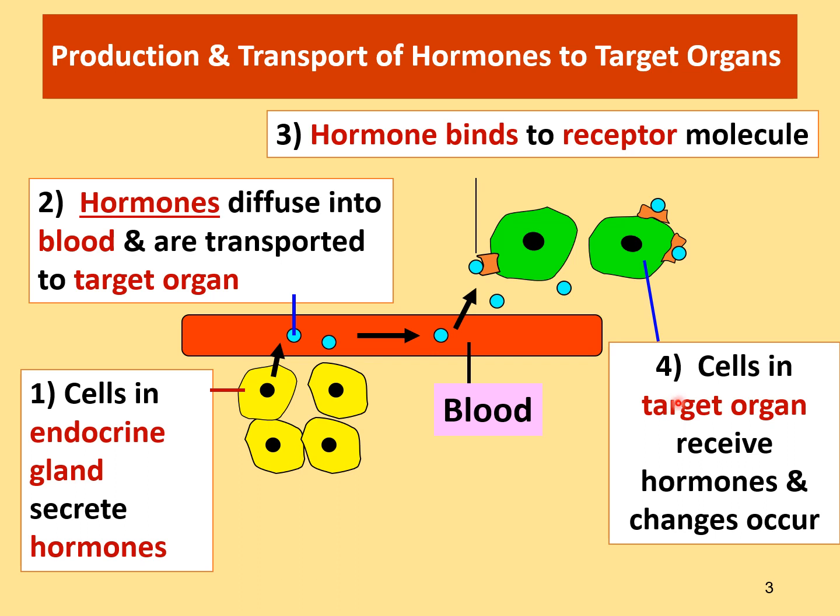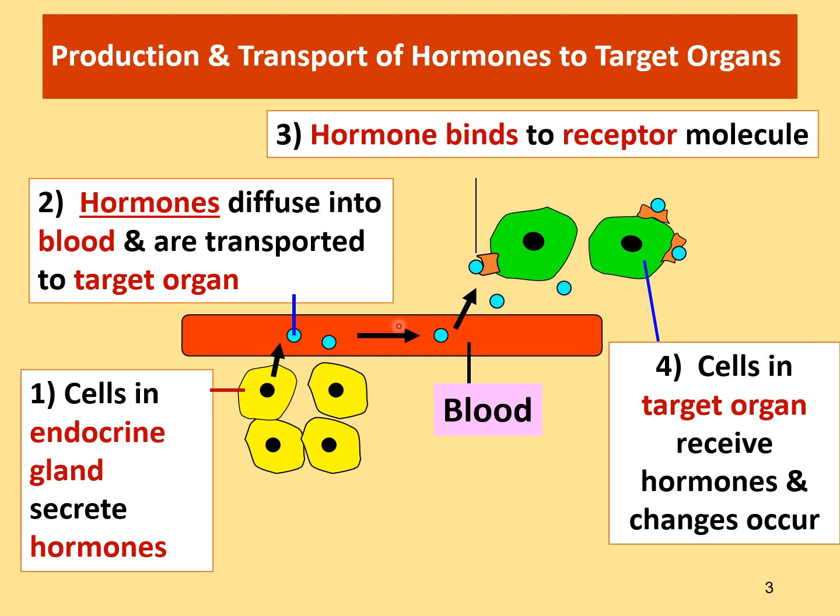Then cells in the target organ receive the hormones and the changes will occur. For example, if insulin is received by the cells in the liver, what is the effect? The liver cells will respond by converting the excess glucose into a compound called what? Glycogen, to be stored in the liver so that the blood sugar level will decrease back to normal.